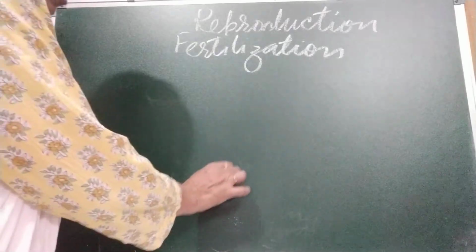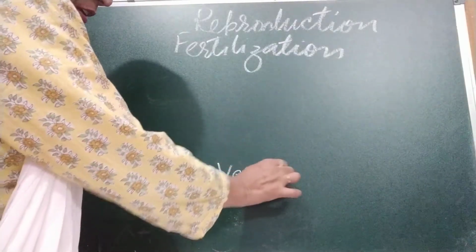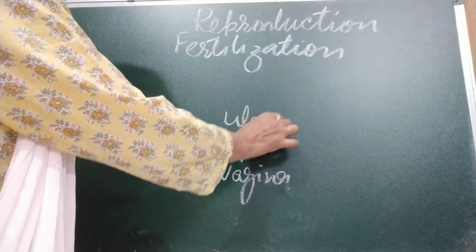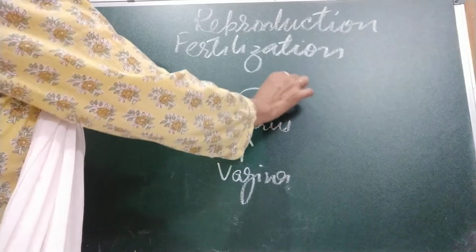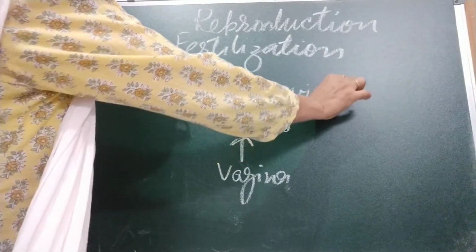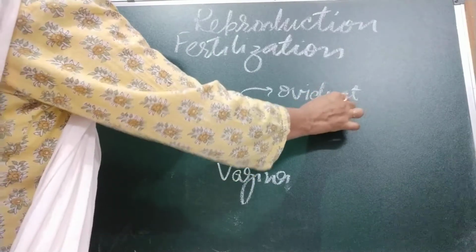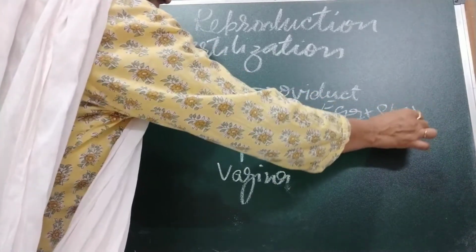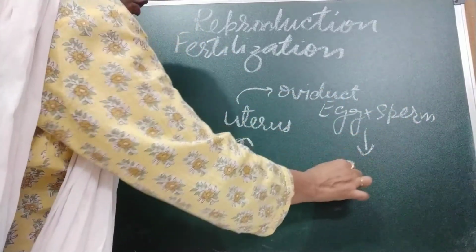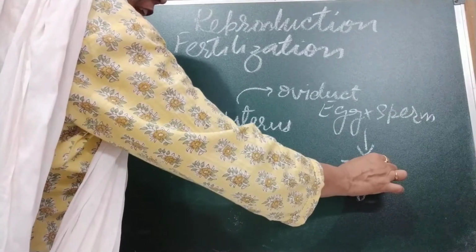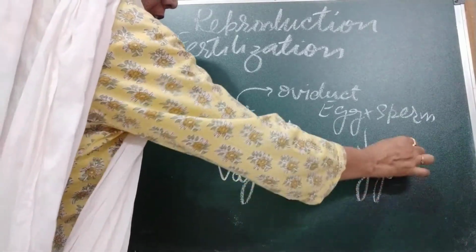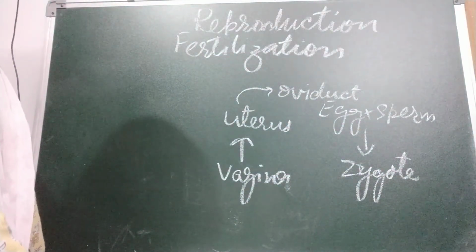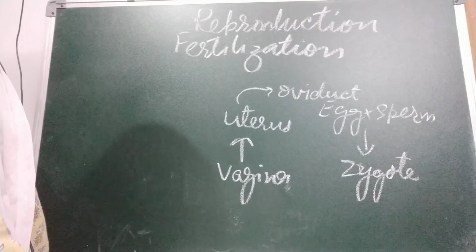From the vagina they go to the uterus, then from the uterus the sperms move to the oviduct. In the oviduct, the egg is already there. One sperm fuses with the egg and forms a zygote. So, where has fertilization taken place? In the oviduct.